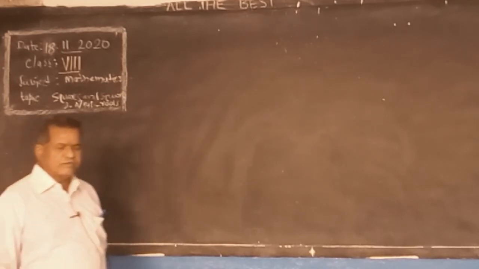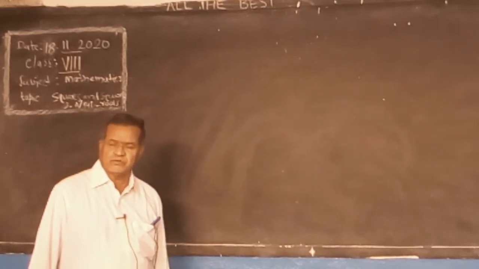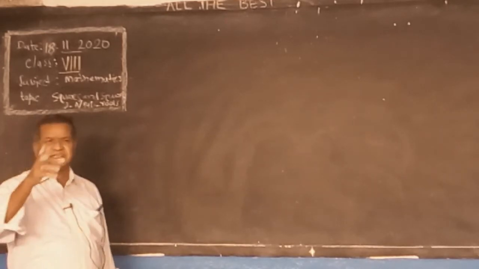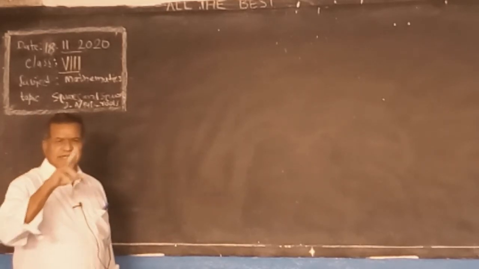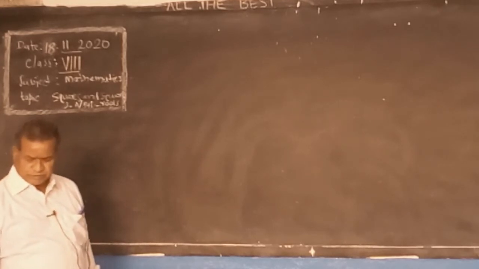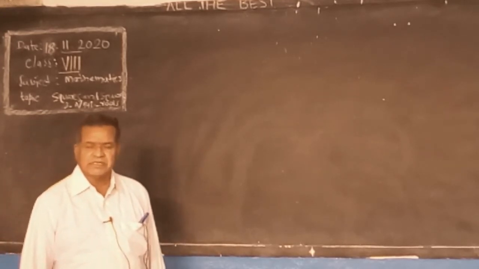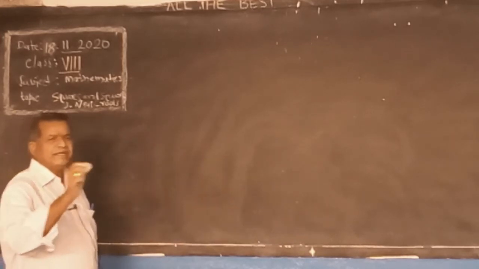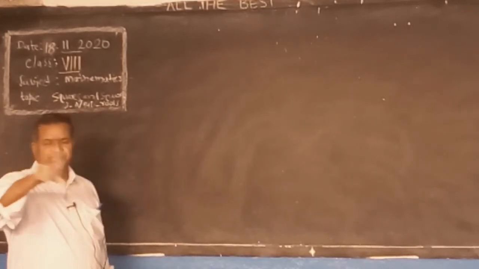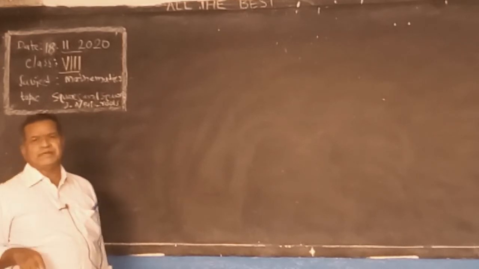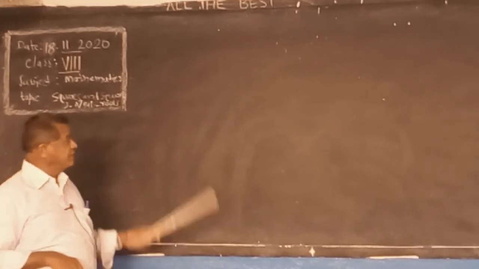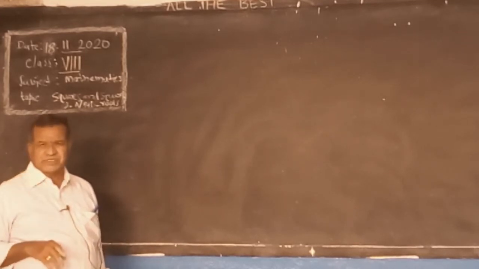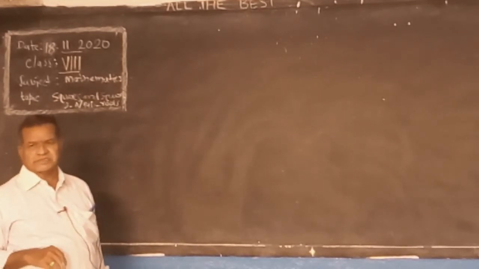And the next is operations on sets, union and intersection. How to find union? Union means combining all the elements of sets A and B. In union, you combine all the elements, whereas in intersection, take only the common elements.